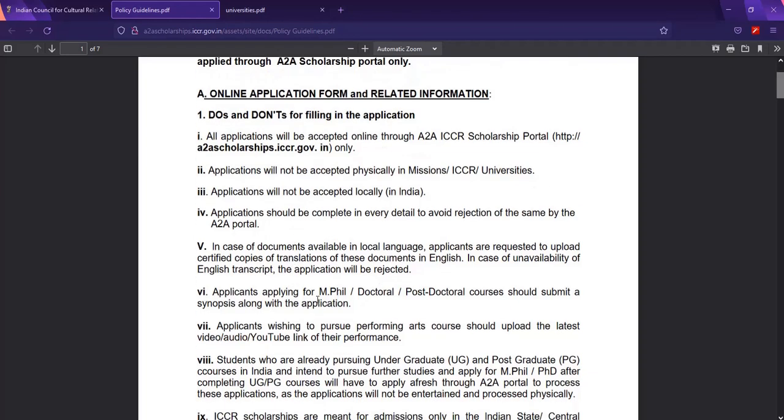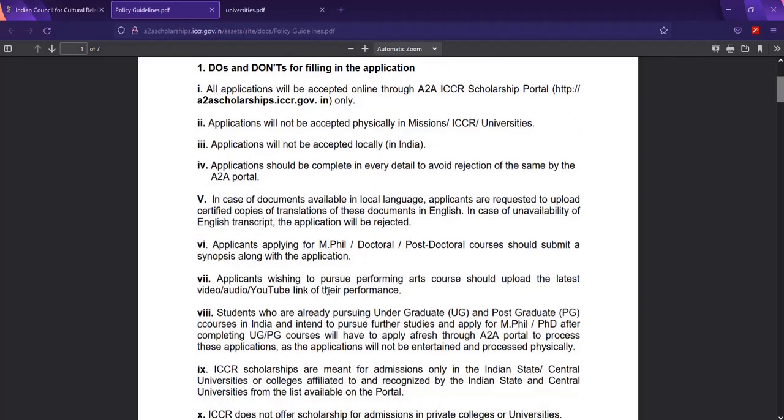Applicants applying for Master of Philosophy, doctoral or postdoctoral courses should submit a synopsis, like a form of course curriculum or a framework of your program. You have to provide it. If not, it's a problem.